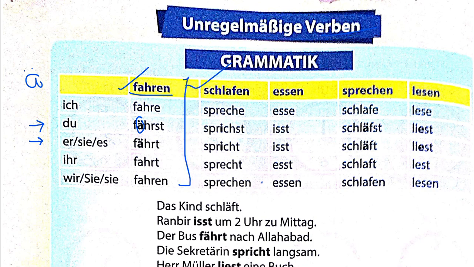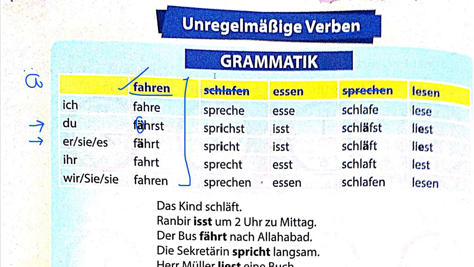And next you have schlafen. Actually, this is not schlafen. They have done one mistake over here. You will see this is Sprechen, and here Schlafen is written. This is Schlafen, and here Sprechen is written. So don't you think there's a printing mistake? Yes, there's a printing mistake, because this should be Sprechen and this should be Schlafen. Okay, so let me just make that little change over here. This is incorrect and this is also incorrect.